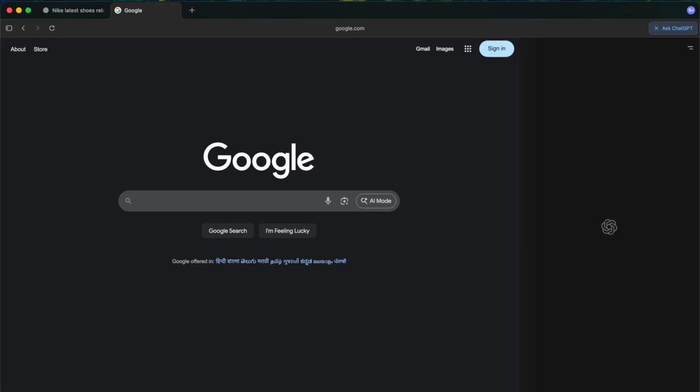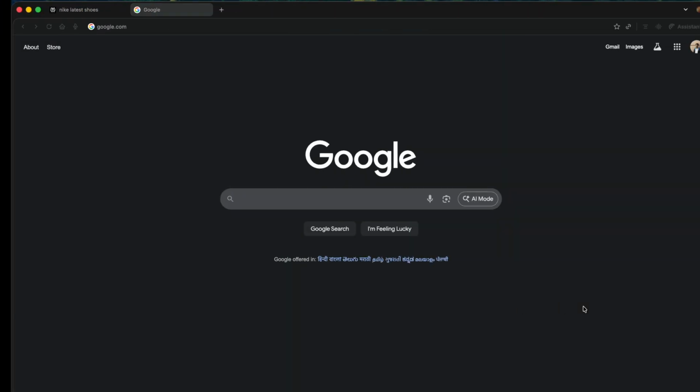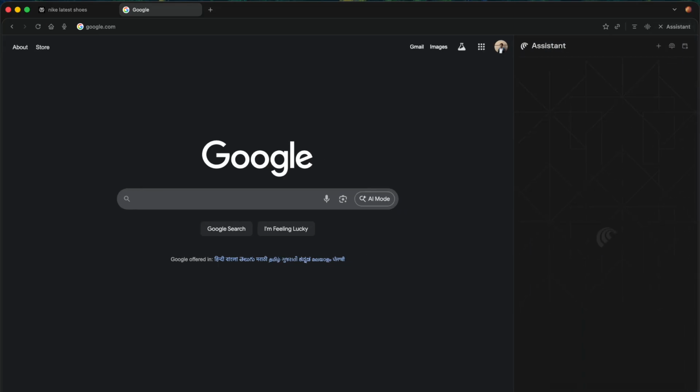GPT to do a simple task for us. That is, go to amazon.in, search for the best pair of earbuds from Skullcandy under 5K, and add them to cart. We have explicitly mentioned to use the browser to complete the task. Let's see what ChatGPT does, and we'll pass the same task to the Comet browser as well.